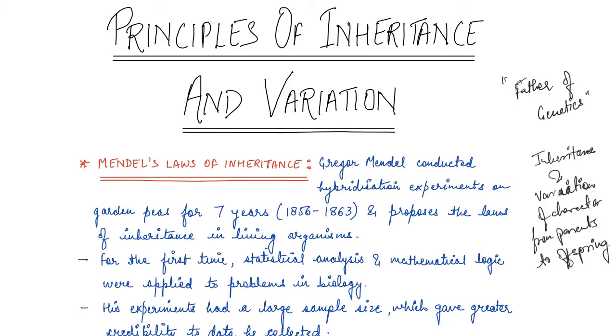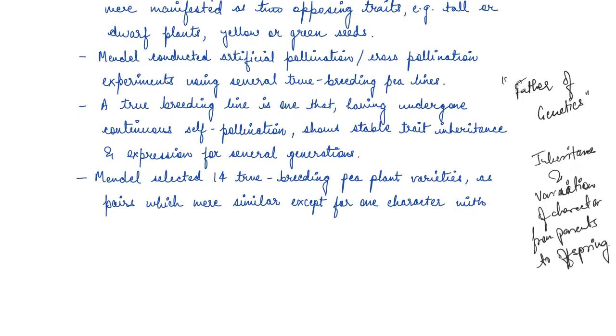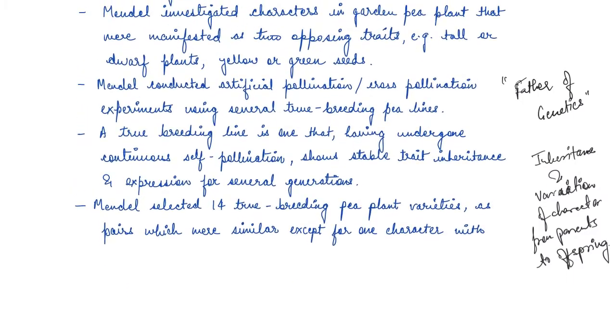So he conducted experiments on various traits of a pea plant, and each trait has basically two opposite sides. So if we see that in the picture below, we'll see that. So basically, there are always two opposite traits to every character. So if say a plant is tall, the other trait of it will be dwarf. If the seeds are yellow, the other trait of those seeds will be green seed, right?